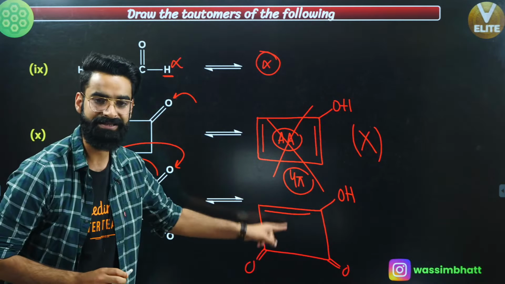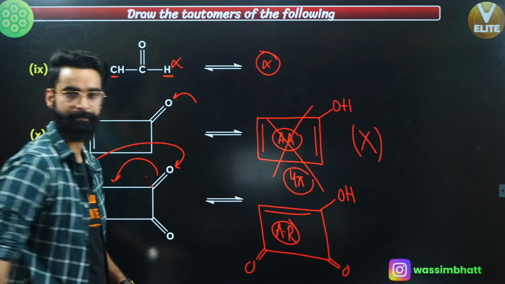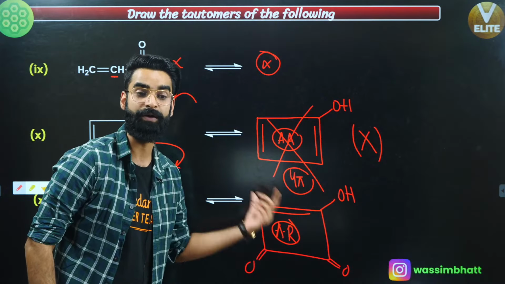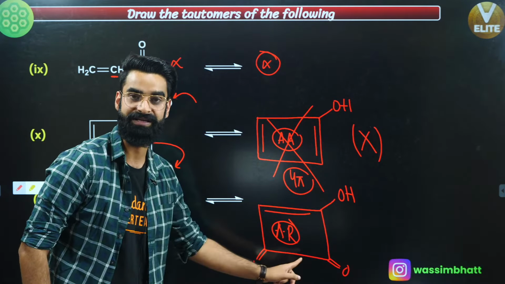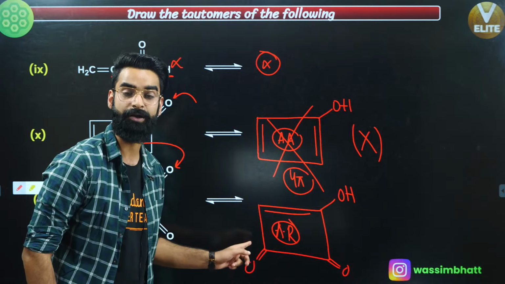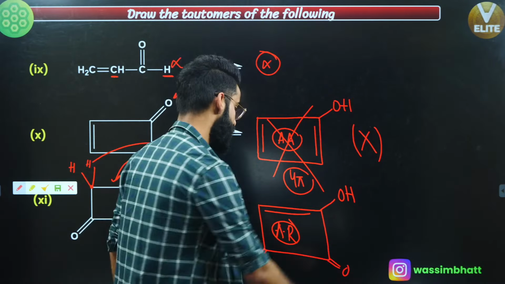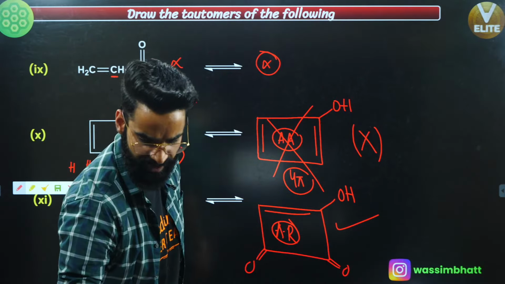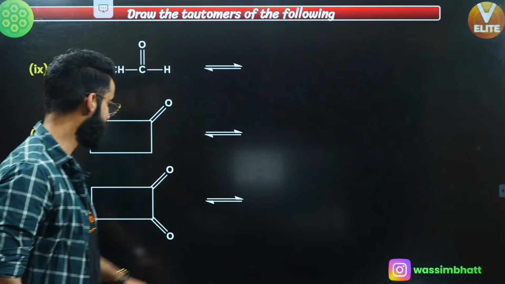This is happening. This is the aromatic one. This is the aromatic molecule. Why is that? Because it has got 2 pi electrons, right? It's following Huckel's rule. Every carbon is sp2 hybridized, right? It has got complete cyclic conjugation, and it's following Huckel's rule as well, 4n plus 2 pi electrons, right? So this is going to get formed. So these are going to be the tautomers of each other, right? I'm sure it's clear to everyone. Yeah? Wonderful. Let's move on then.